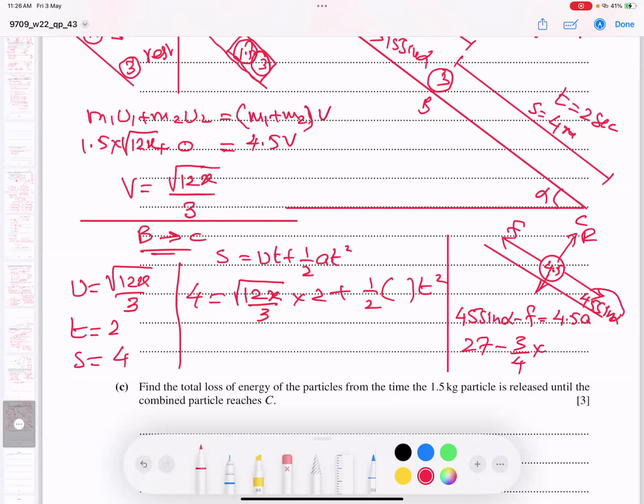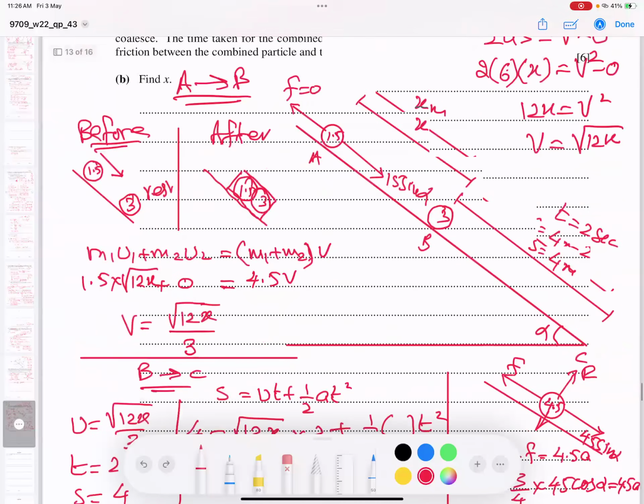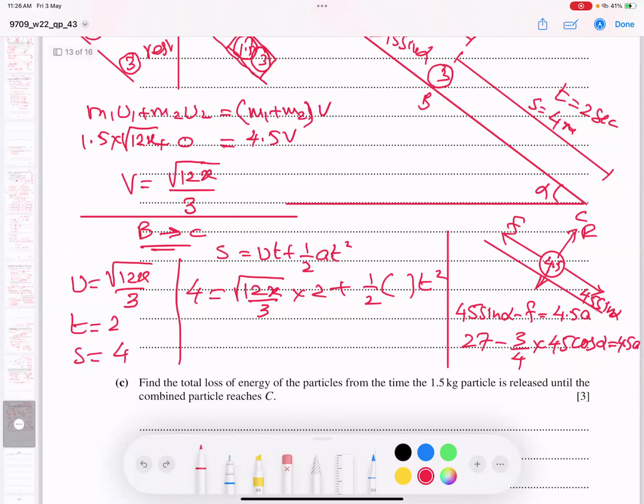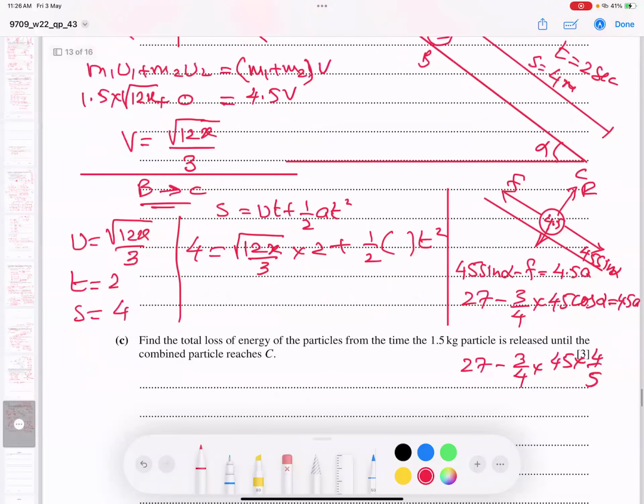And what is R? As 45 sin alpha, this is 45 cos alpha. So 45 cos alpha equals 4.5 times acceleration. And what is cos alpha, students? The cos alpha value is 4 upon 5. When I plug in 405 here, look, I type for you. The 4 cancels out. 4 9s are 36, 3 are 27, 27 minus 27 is 0. So acceleration is coming 0.